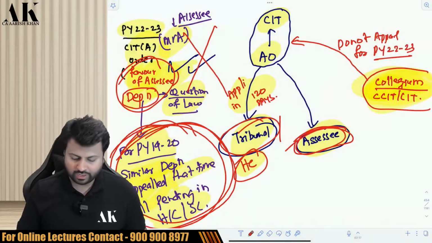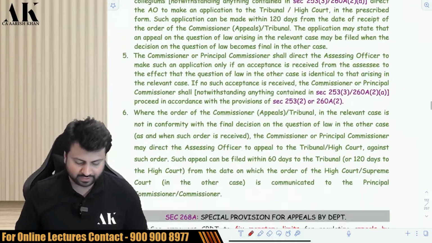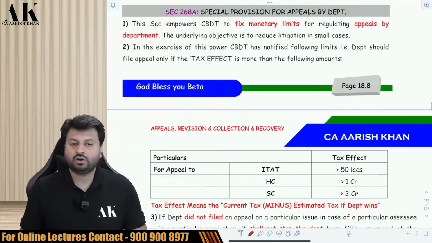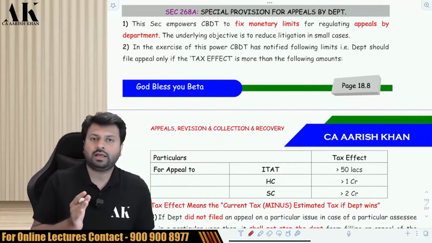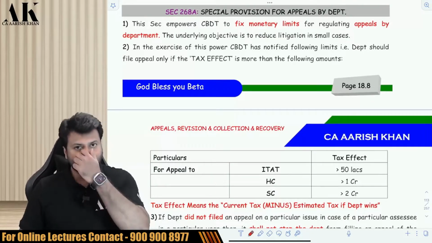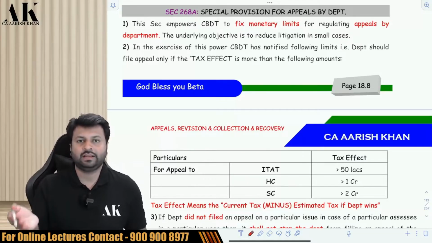After this, let's go ahead with the next part. The next part is section 268A, which talks about the monetary limit after which the department will file an appeal. Now, the department has set certain monetary limits for filing appeals by the department.